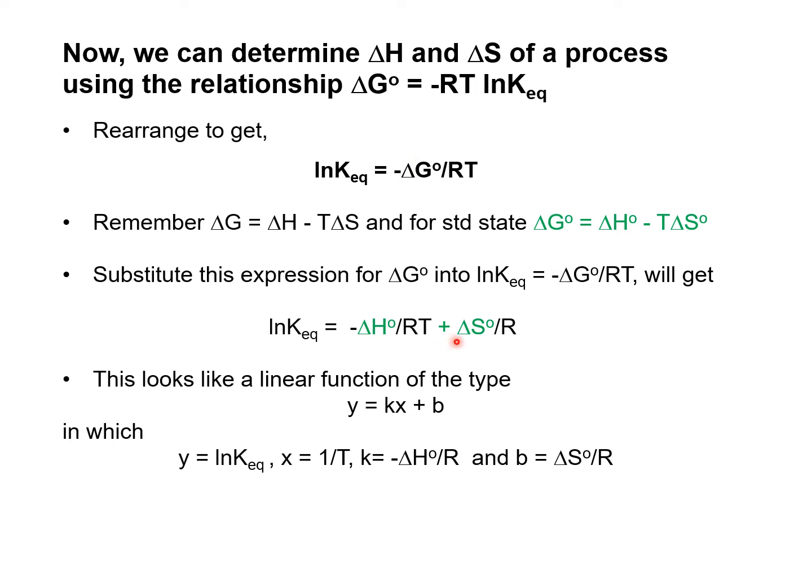So it's going to be plus delta S naught divided by R, because T is going to be canceled out from here and here. And this expression now looks more like a linear function of the type y equals kx plus b, where y is going to be ln KEQ, and the x value is going to be inverted T right here, and k is going to be the minus delta H naught divided by R, and lastly the b is going to be delta S naught divided by R.